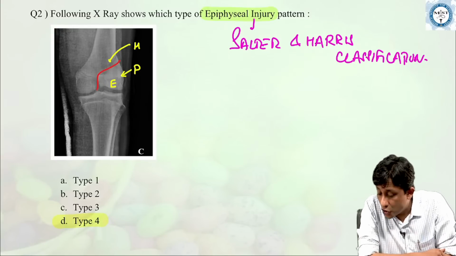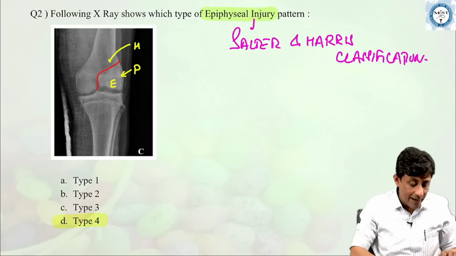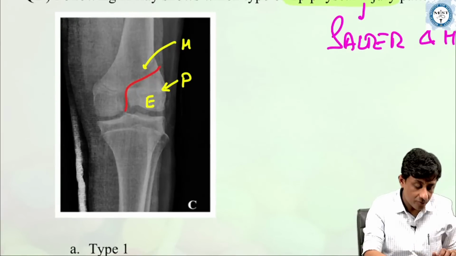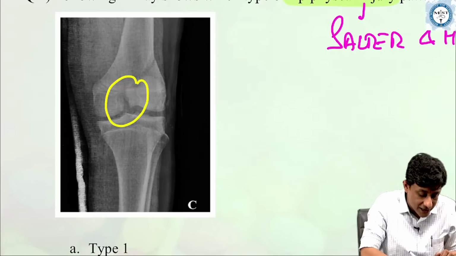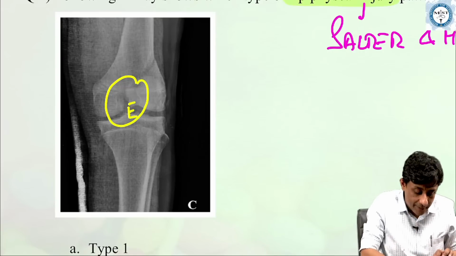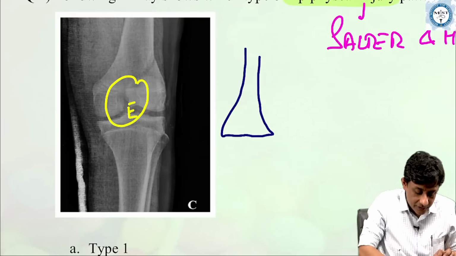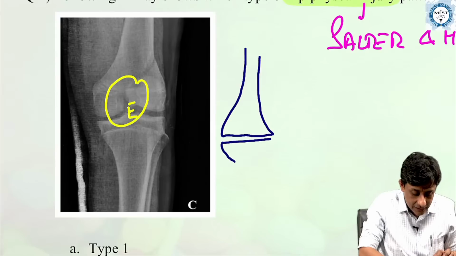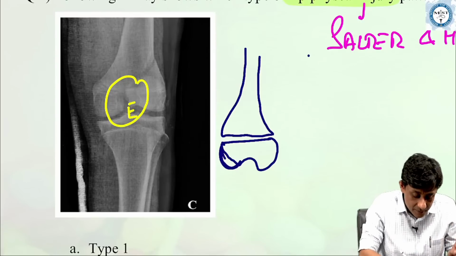Now some of you have written type 2. This is not type 2. Why? Because we see that there is also fracture of the epiphysis, which is not there in type 2. If I talk about type 2, suppose this is the growth plate and suppose this is your femur. A type 2 injury pattern will basically involve